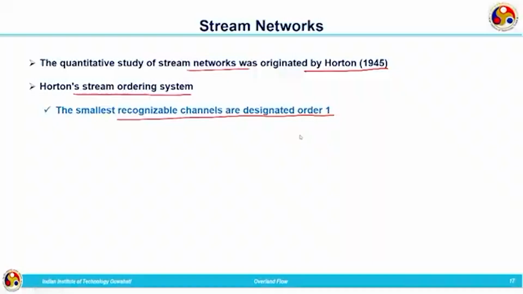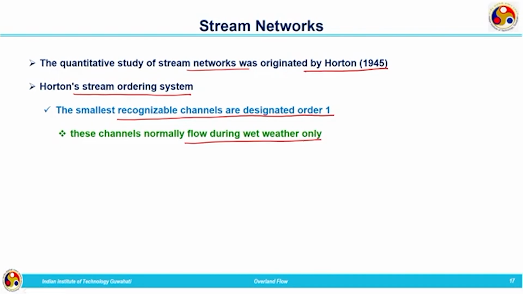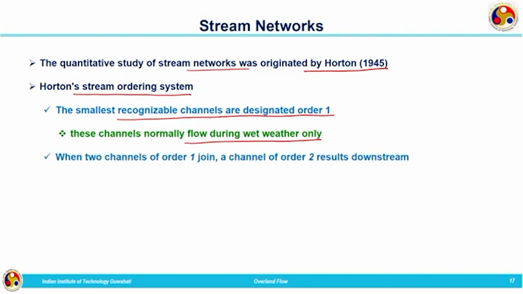The smallest recognizable channel: once the overland flow separates into channel flow, small channels will be produced. Later on, as time elapses, recognizable big channels will be produced. The smallest recognizable channels are designated as order 1, and these channels normally flow during wet weather only. Flow will be present in these channels only during the monsoon season.